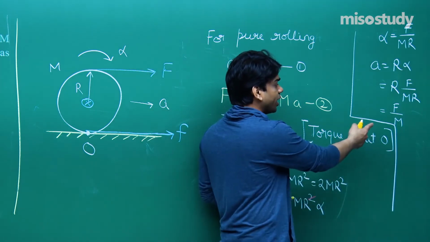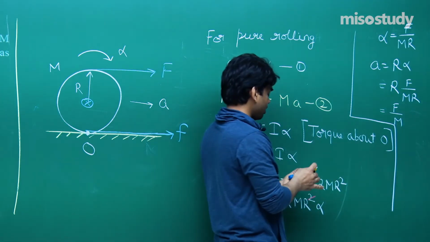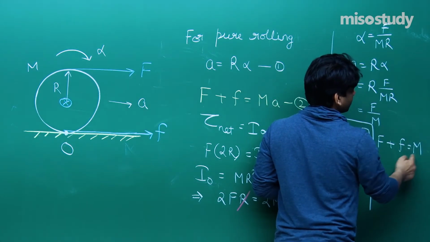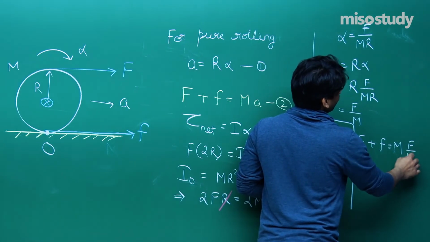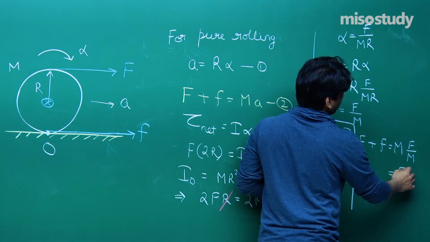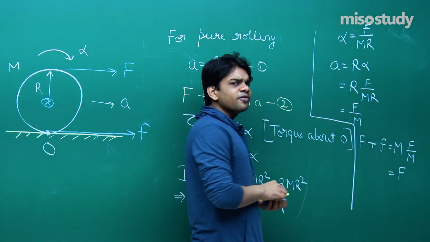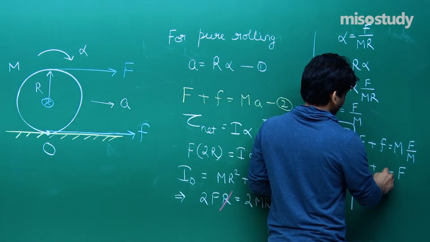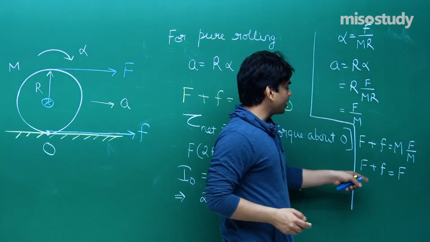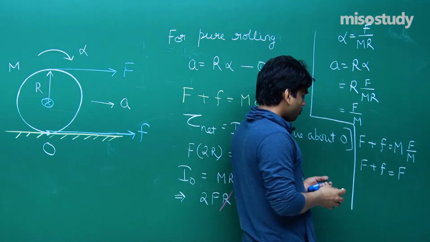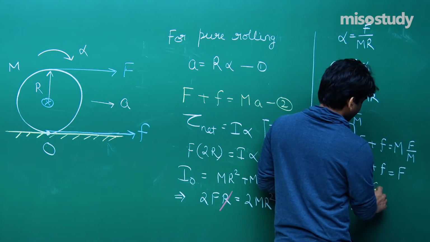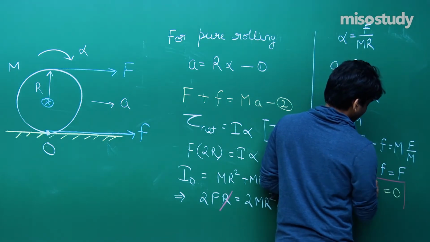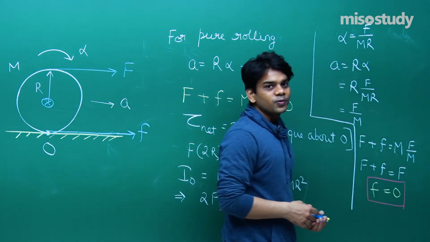So substituting this value A equals F by m in equation number 2, we'll be having F plus small f is equal to mass into acceleration, that is F by m, that is equal to F. So F plus small f is equal to F, clearly you can cancel out the value of capital F. That means frictional force will turn out to be 0. This is what we are obtaining in the final relation, friction force is equal to 0.